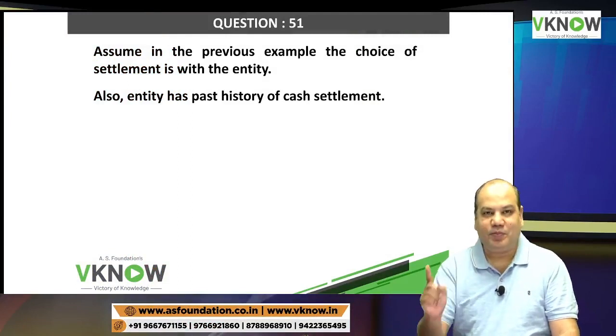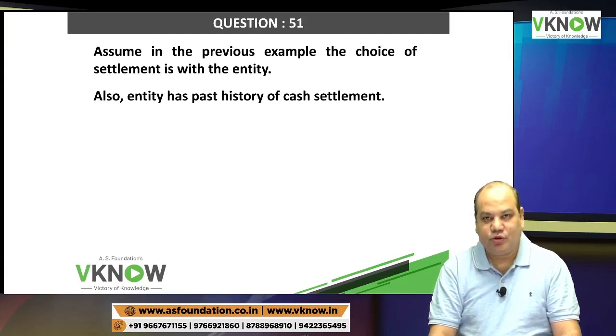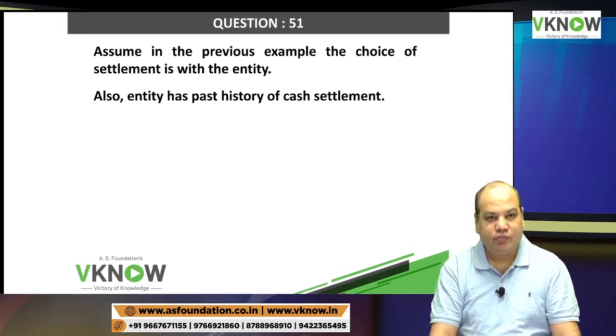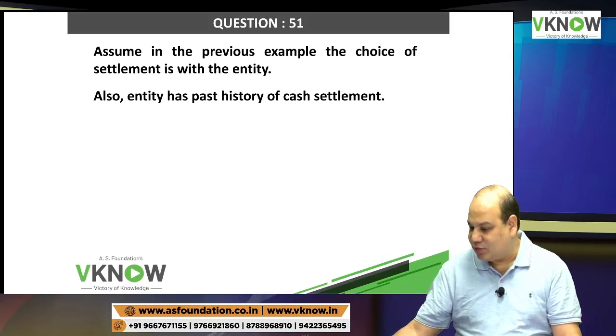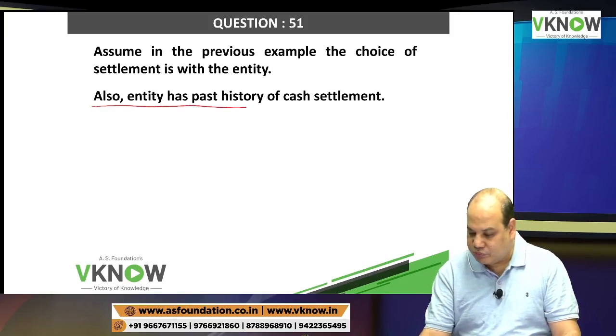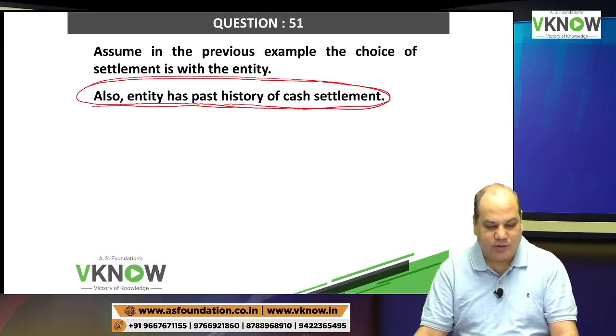Question number 51. Assume in the previous example, the choice of settlement is with the entity. In question number 50, the choice was with the counterparty. And one more line: also, the entity has a past history of cash settlement.